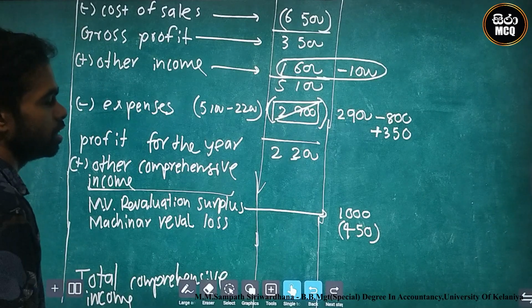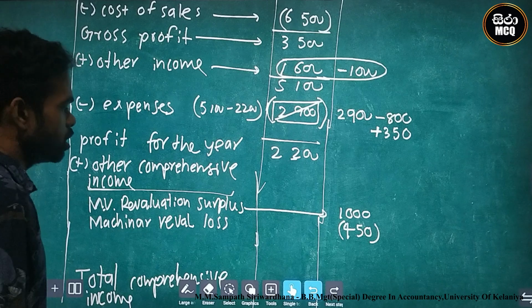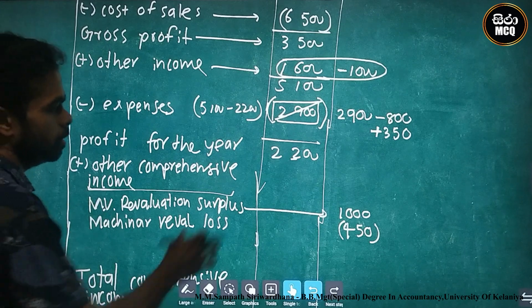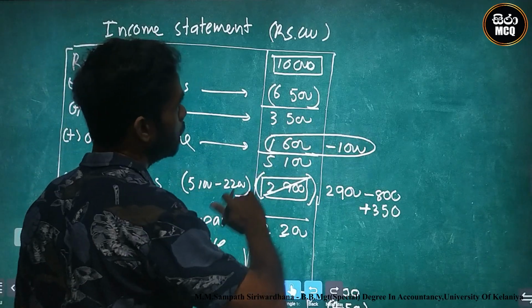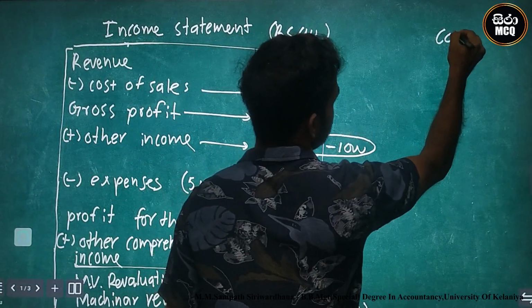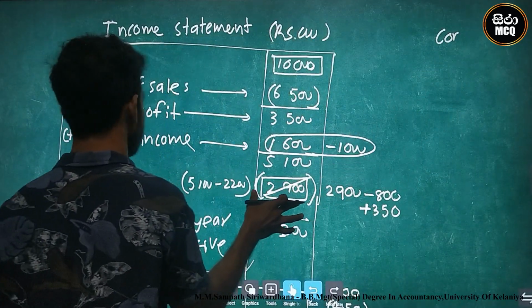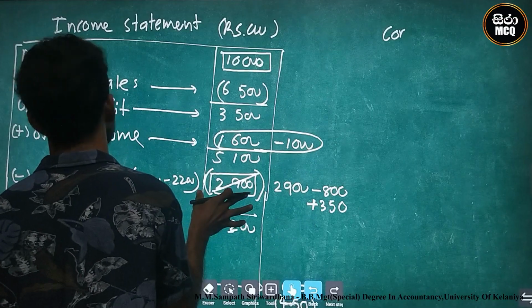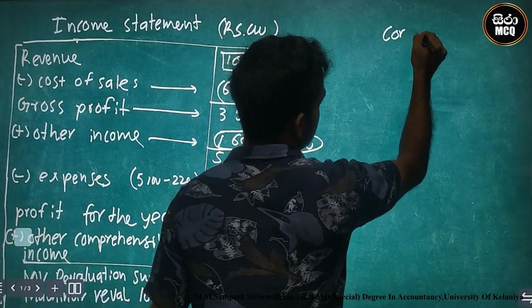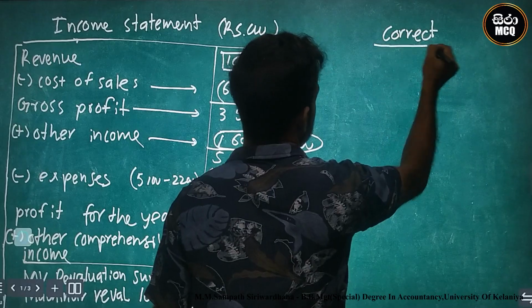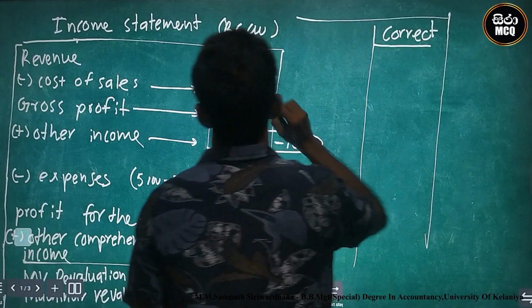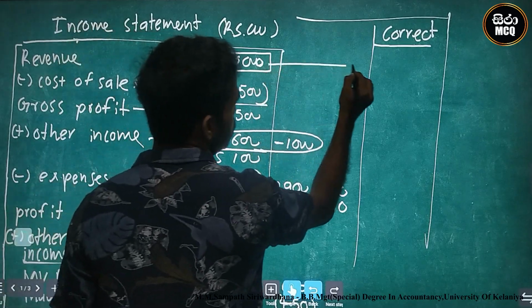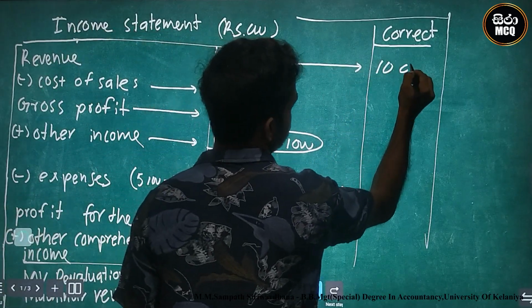We can calculate the total comprehensive income and profit for the year. Look here, I create correct values in this area. This is a correct value area. Look here, revenue should not change, 10,000.